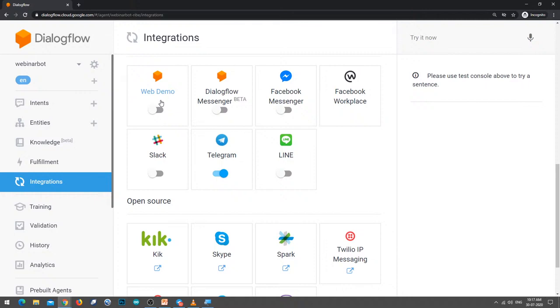So here there is a concept of WebDemo. When you enable WebDemo, they will give you JavaScript code, and you can copy that JavaScript code into any website, and you can quickly access it.